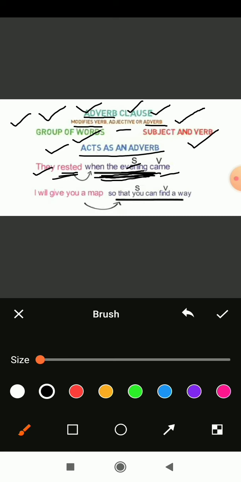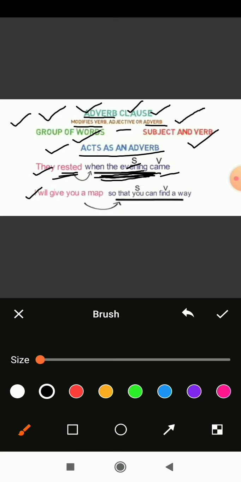Understood? Okay. Now let's begin with another example with the same meaning for the adverb clause. So here we have a sentence: I will give you a map so that you can find a way. See here, the sentence is big and a crucial one, or somehow brain using.